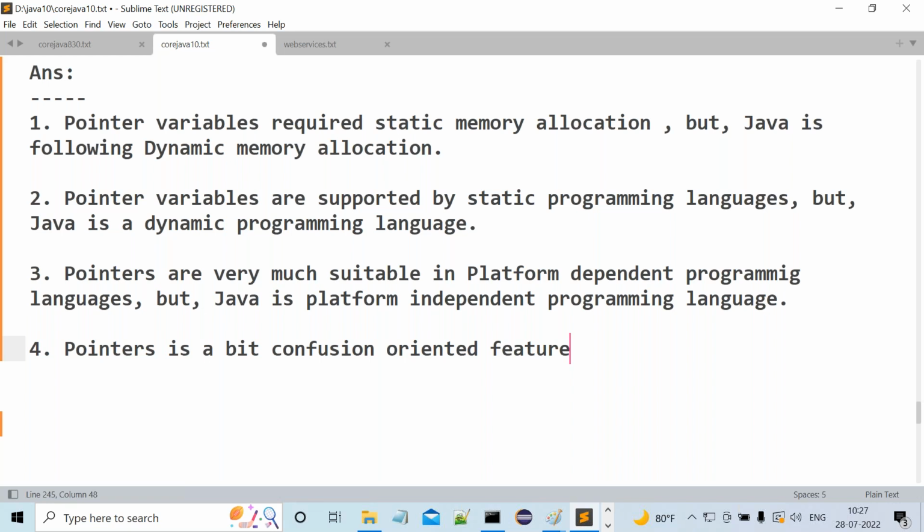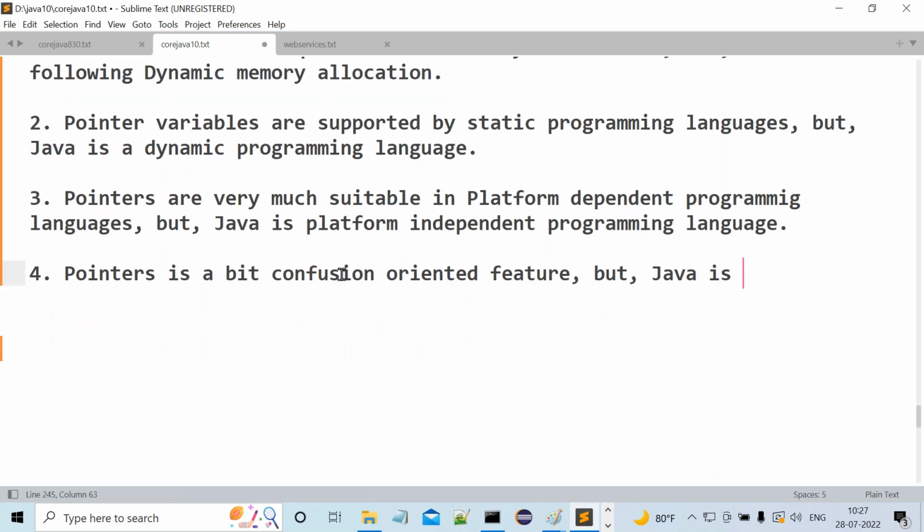While tracing which pointer is referring to which one, confusion will automatically be generated. So blindly we can say pointers are a bit confusion-oriented feature. But Java is a simple programming language, so it should not allow all the confusion-oriented features. Because pointers are a bit confusion-oriented, they are not at all suitable inside Java applications, because of these many reasons.